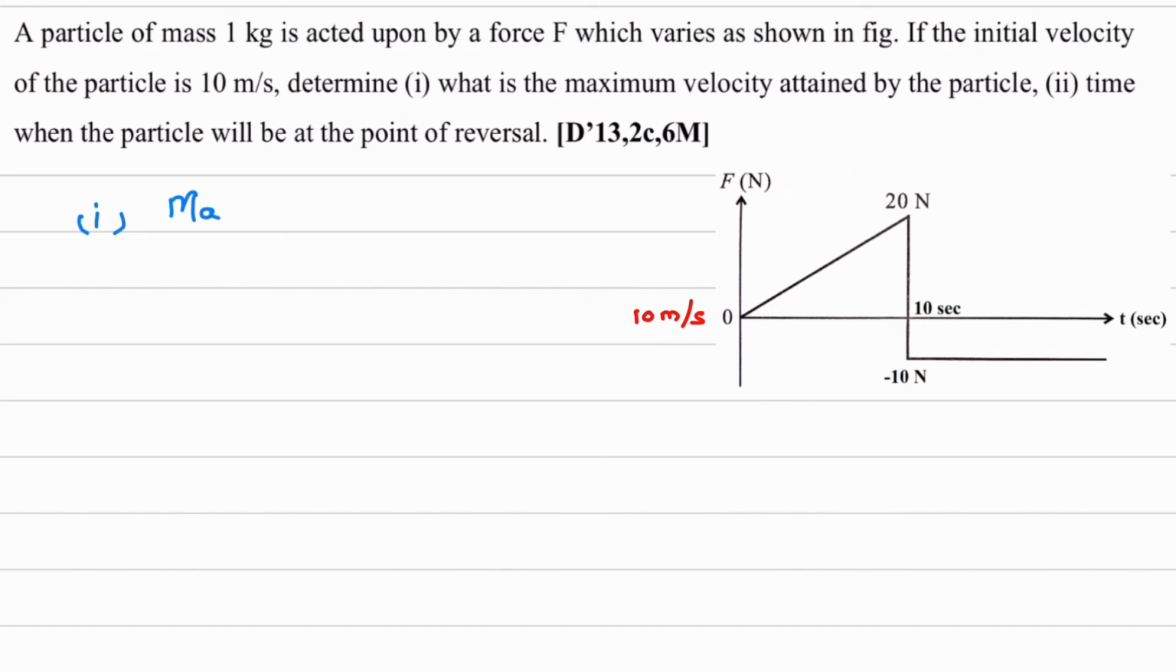Maximum velocity. This we have to calculate. Now how to find maximum velocity? V will be maximum at F equal to 20 Newton.